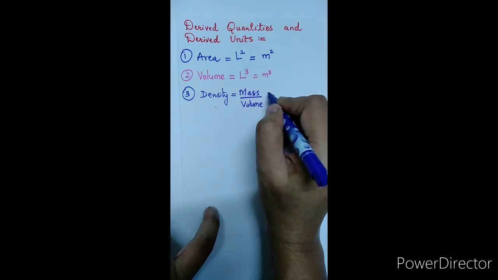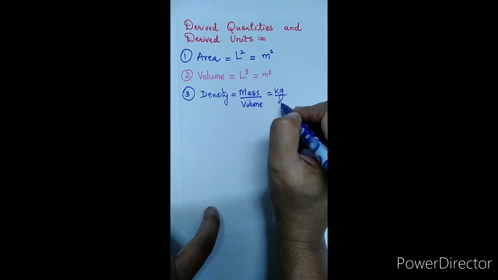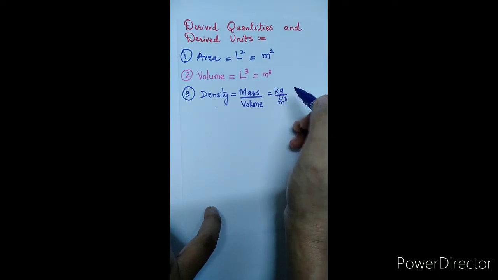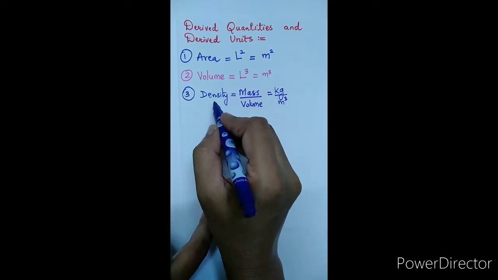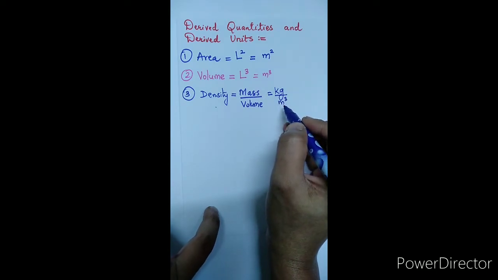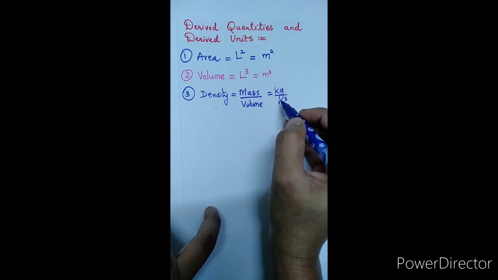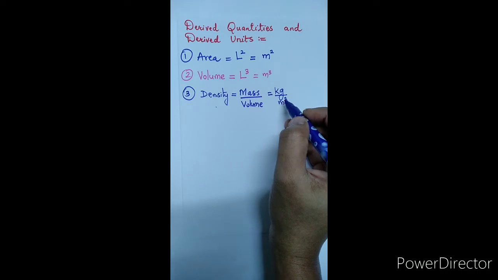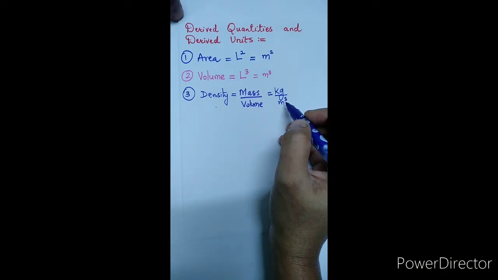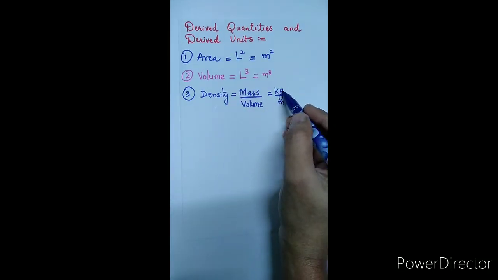The SI unit of mass is kilogram, and volume is measured in meter cubed. So the derived quantity density has the unit kilogram per meter cubed. Hence kilogram per meter cubed is said to be a derived unit, as it depends on two fundamental units, kilogram and meter.